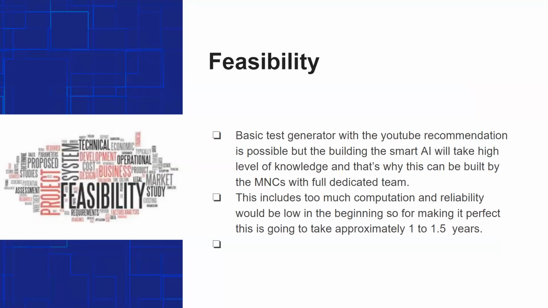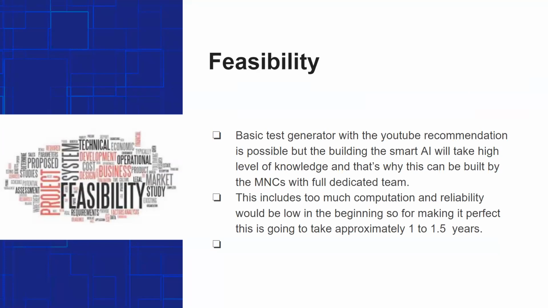So the basic plan we have right now is using the YouTube recommendation system, given that a lot of YouTube videos have been released regarding NCERT questions or exam questions.